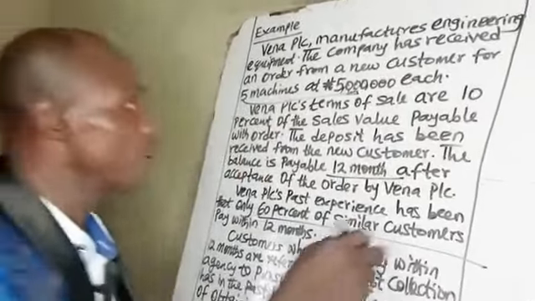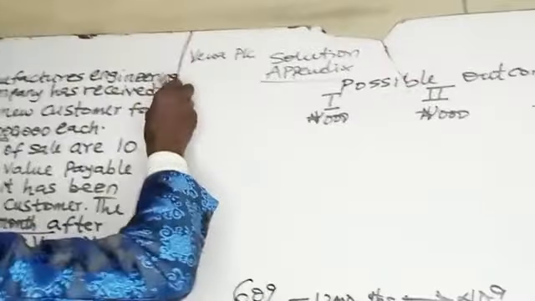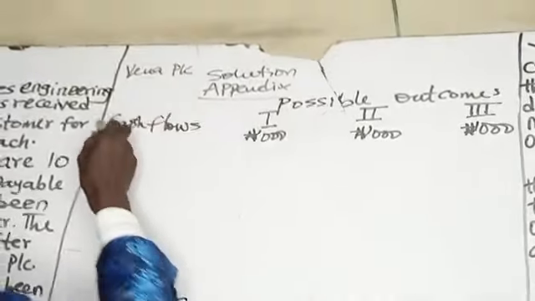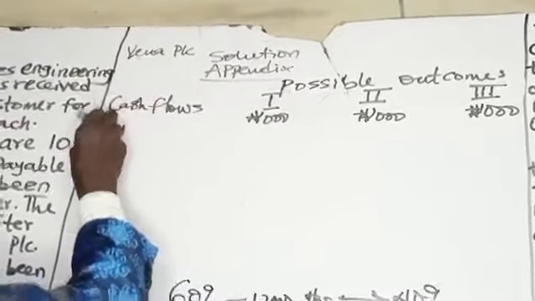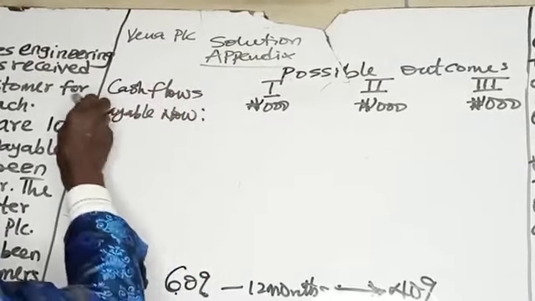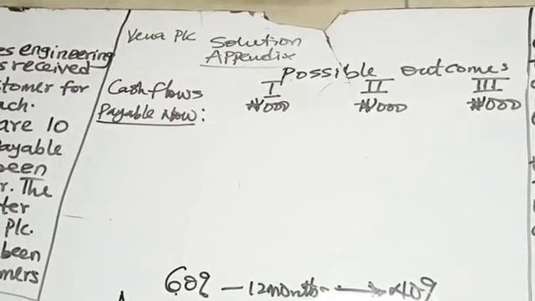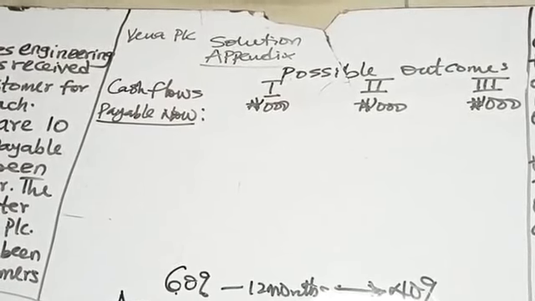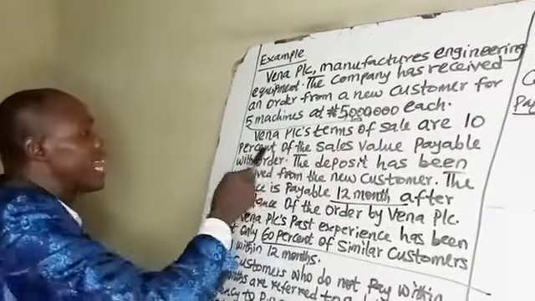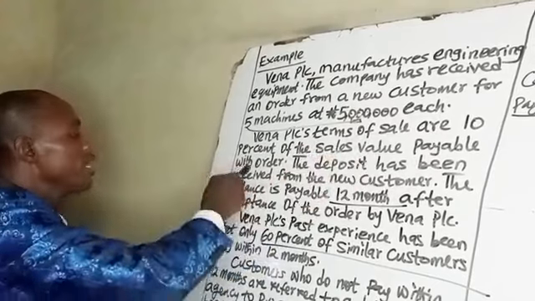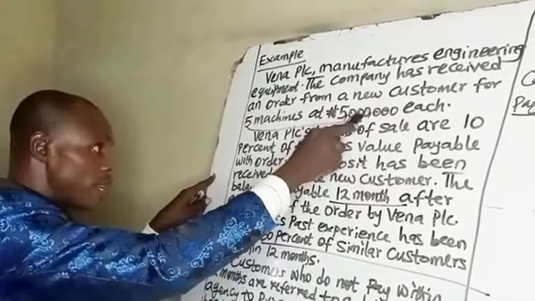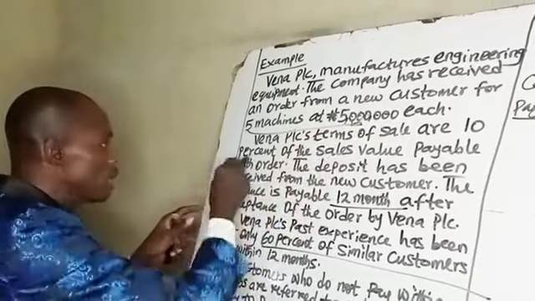Now let's have the cash flows. Payable with order means payable now. That is, those that will be paid immediately. So you were told 10%. Vena PLC's terms of sale are 10% of the sales value payable with order. The sales value is 5 times 5 million, which is 25 million. 10% is payable with order.